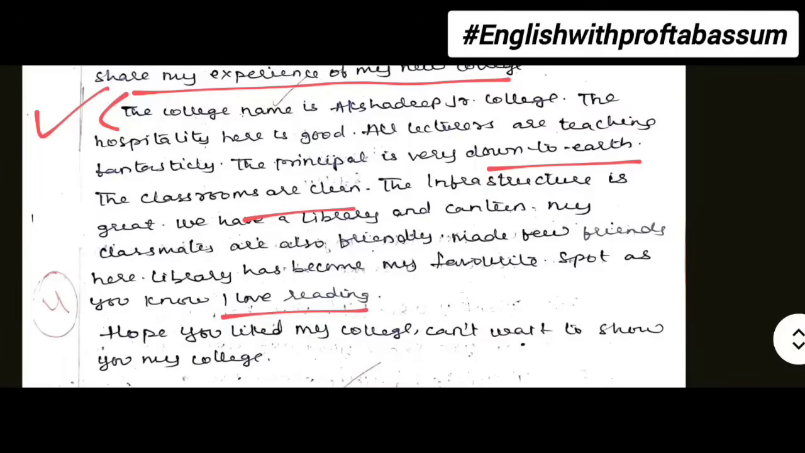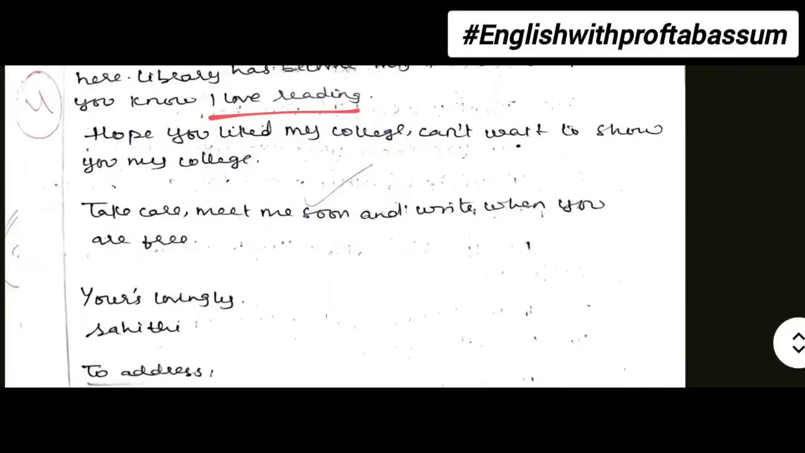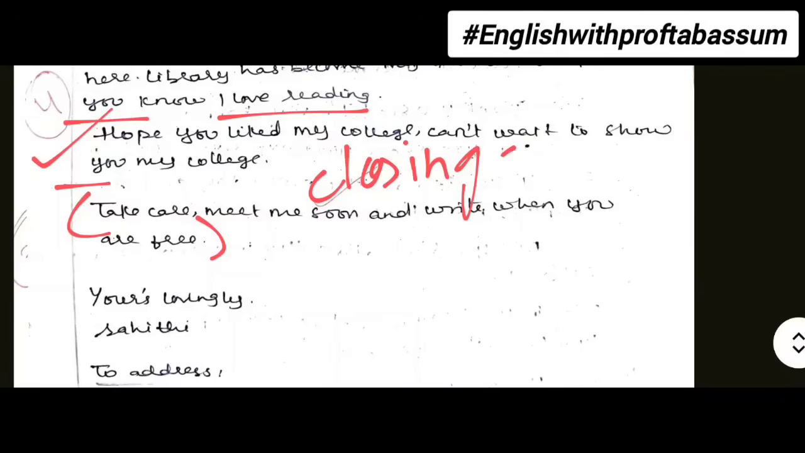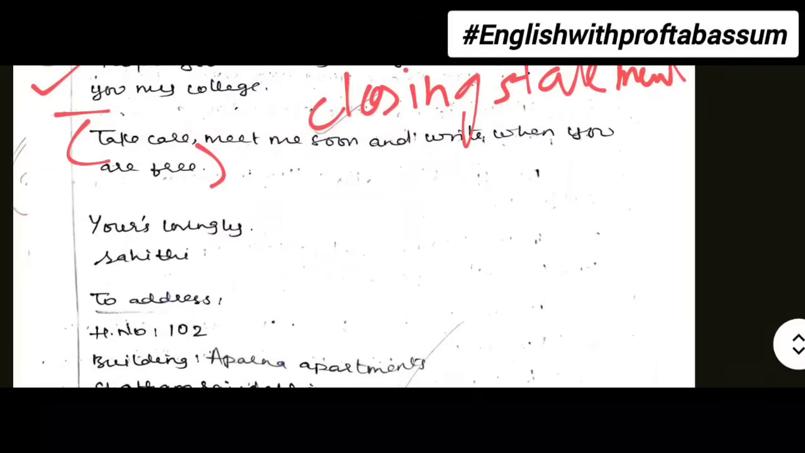Then leave a line and write the third paragraph. Hope you like my college and so on. So after finishing 3 paragraphs, you leave a line and then write this closing statement. Like take care, see you soon, visit me soon. This is called a closing statement. Then again you must leave a line and write yours lovingly. When you write yours, do not put an apostrophe, okay? Then you write your name and then you write the person's address to whom you are writing the letter.